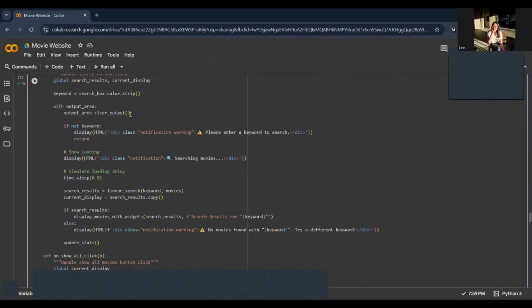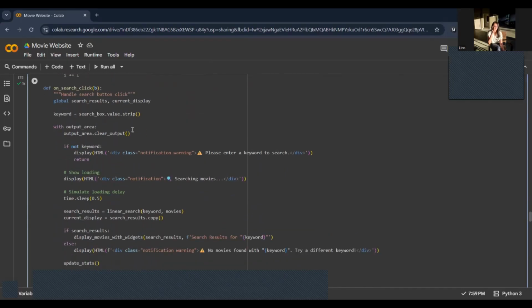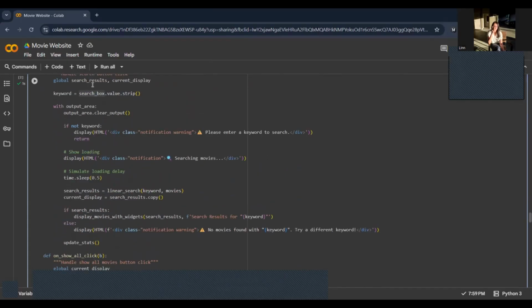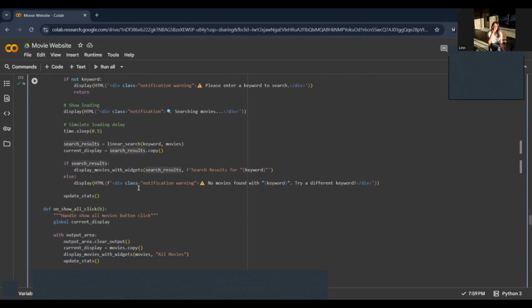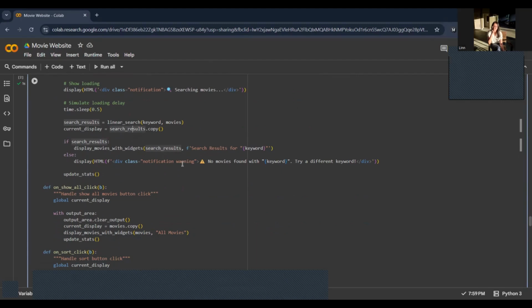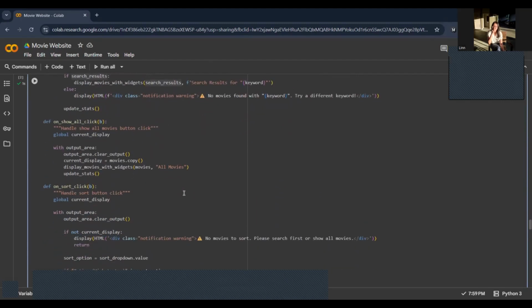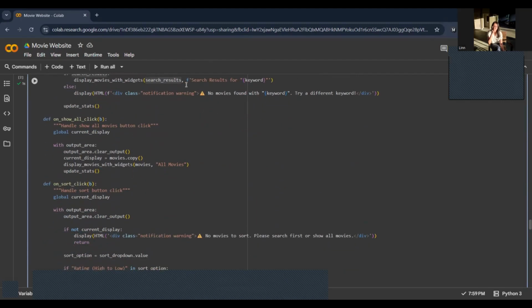It reads the keyword from the search box that we put in above the code, clears the output area, and displays the searching message. It will run the linear search after it gets the keyword, update the search results, and show them with the current display. Finally, it will call the display movies with widget function that I explained above.